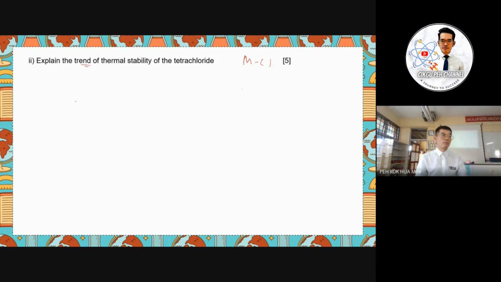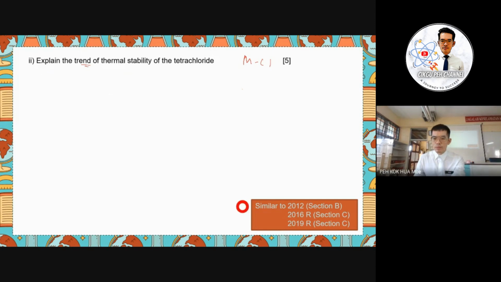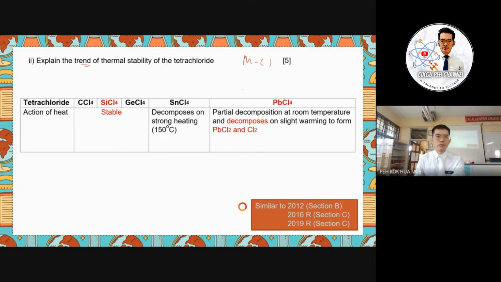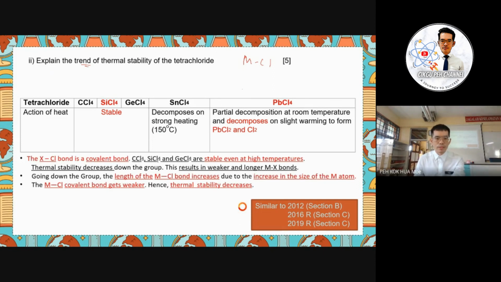When we go to the discussion for melting point, the strength for the tetrachloride will be increased because the van der Waals forces increase when the size of the electron cloud increases. So this is the difference when we discuss the melting point and thermal stability for the compound or element that is bonded with the simple molecule structure. Okay, so again, you see so many years are similar: 2012, 2016 repeat, 2019 repeat. So again, we use the same info. Okay, we discussed already, but here we have to discuss overall. Okay, so again, you see the info as I mentioned just now.